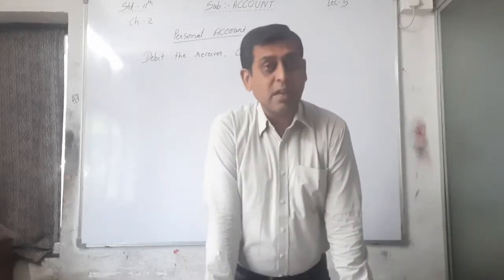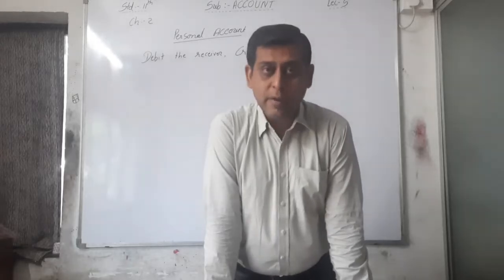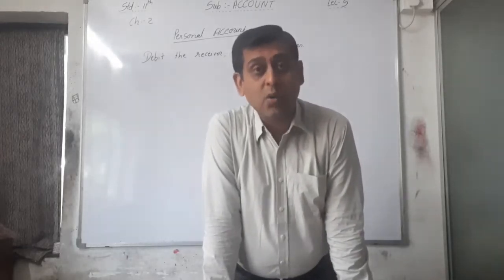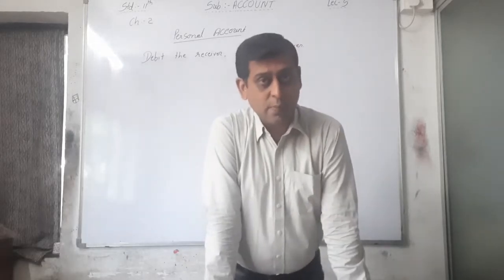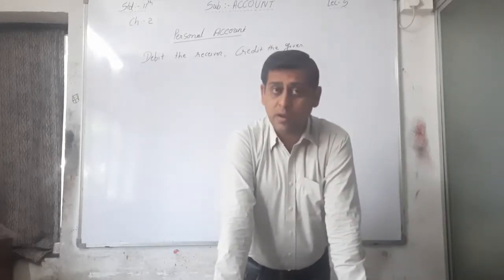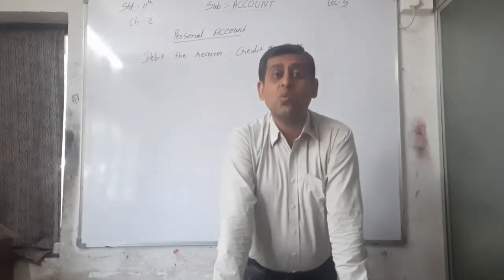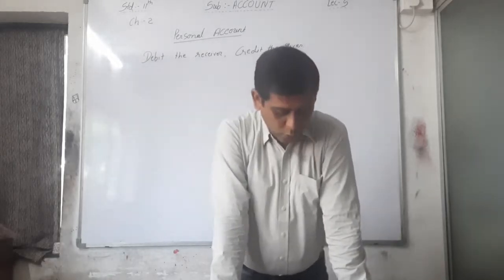Okay, so here Shilpa account will be debited, or you can say rent receivable account is also debited. Not only Shilpa account, you can write rent receivable, again it's a personal account, and you can write that rent receivable account will be debited, not Shilpa account.